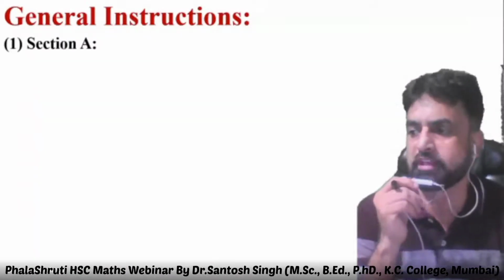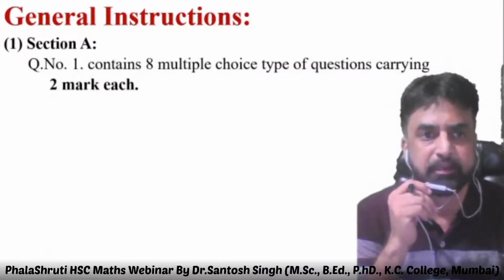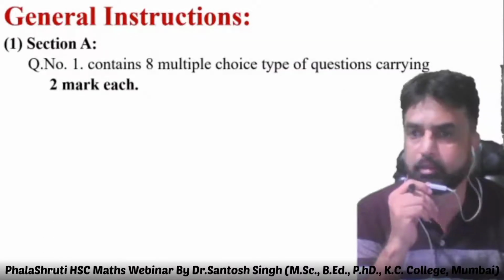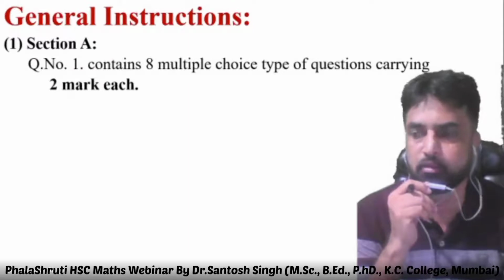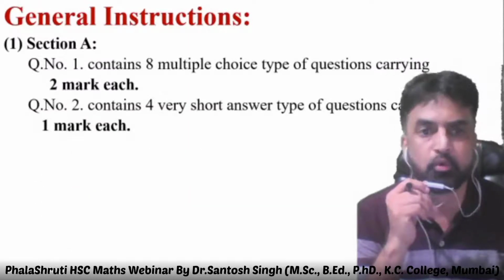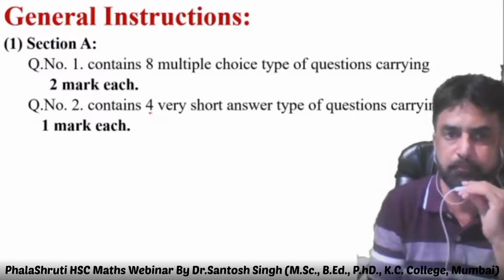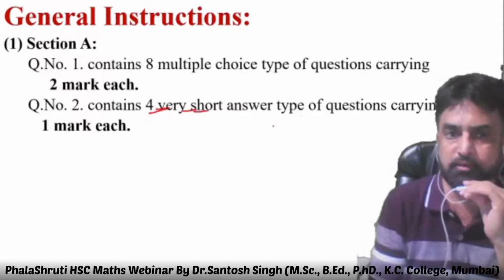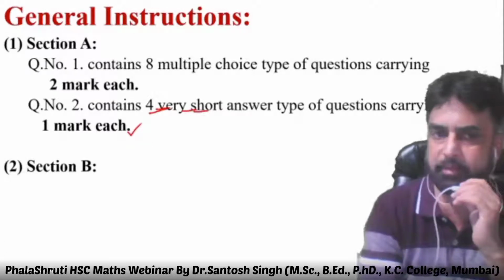There will be 4 sections in the question paper. First, section A. In that, there will be 2 questions. Question 1 contains 8 multiple choice type questions carrying 2 marks each. Question number 2 contains 4 very short answer type questions, 1 mark each.